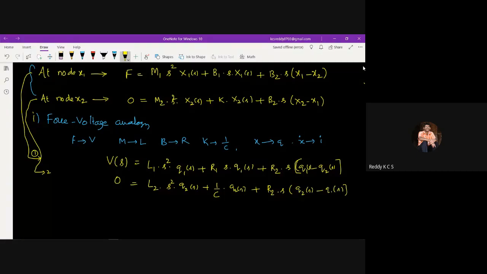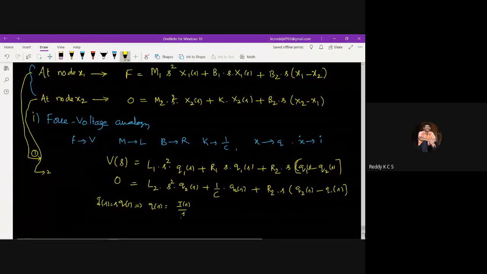So this is what we have written, but in terms of q1 and q2 we are replacing this q with the current I. We know that I of s is equal to s into q of s. So then q of s is equal to I of s by s. So wherever q of s is there, you replace it with I of s by s.